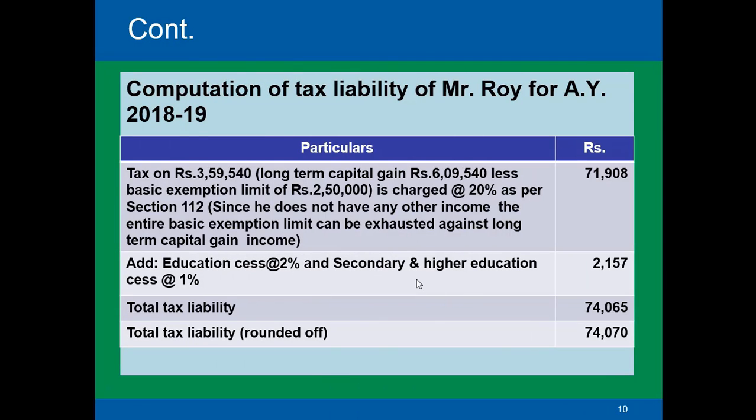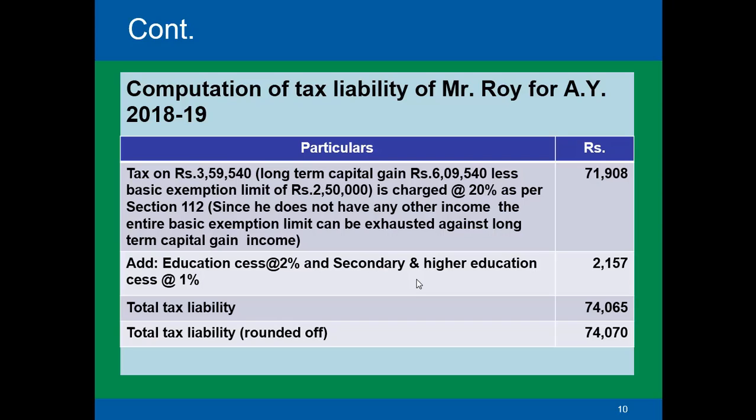Now let us compute the tax liability of Mr. Roy for the assessment year 2018-19. Now the tax on 3 lakhs 59,540, because the long-term capital gain here is 6 lakh 9,540 less the basic exemption limit of 2 lakh 50,000. So tax will be calculated on rupees 3 lakh 59,540. And this will be chargeable at the rate of 20% as per section 112. So it comes to 71,908. Since he does not have any other income, the entire basic exemption limit can be exhausted against the long-term capital gain. So that's what we have done here.